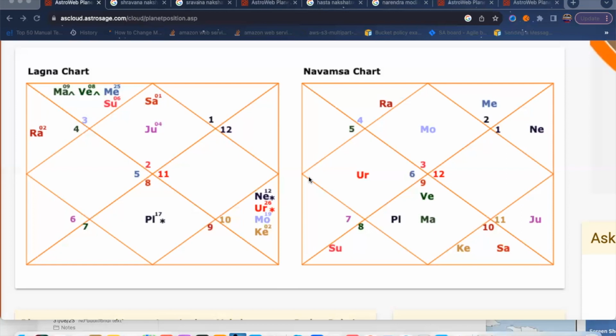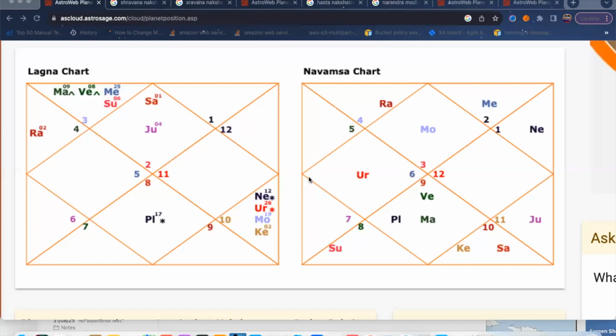And generally, the significator of this Navamsa chart is Venus. So your significator should be strong. First, you need to check your significator, and then you need to check other combinations. Only then will you get an idea. Now, the Navamsa chart is also read as a birth chart generally.